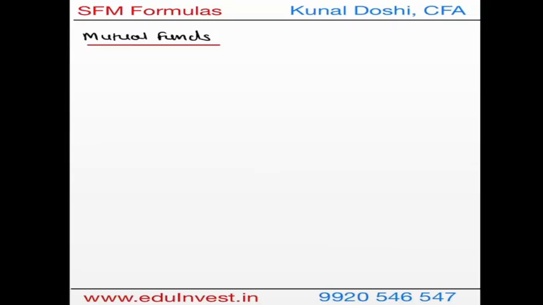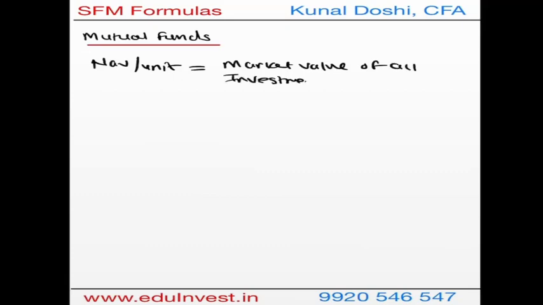So let's start with the mutual funds formula, and the first formula is NAV per unit. For the formula of NAV per unit, we have the market value of all investments, and these investments will include your equity, debt, as well as cash.